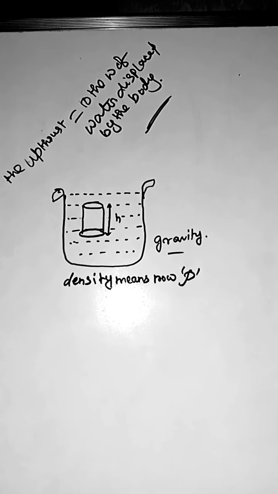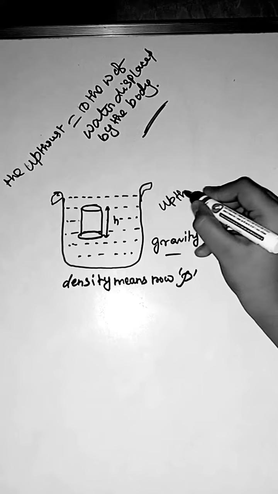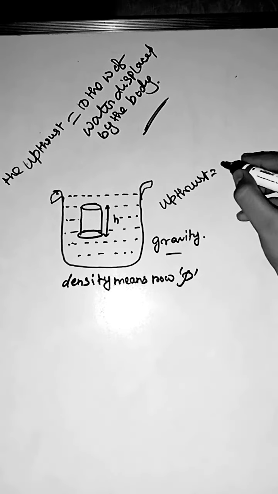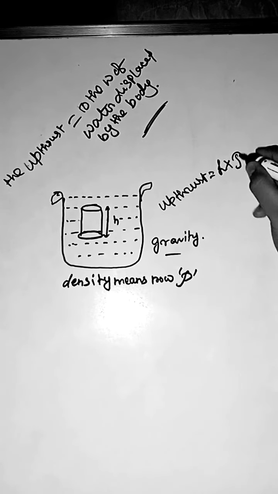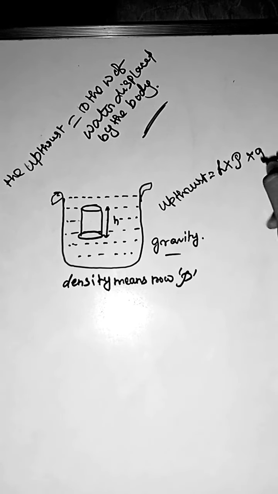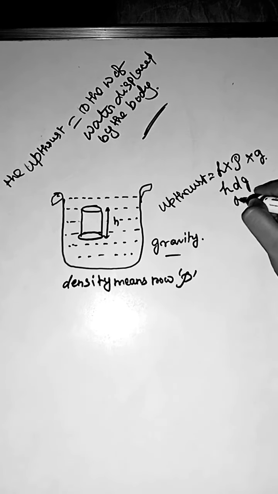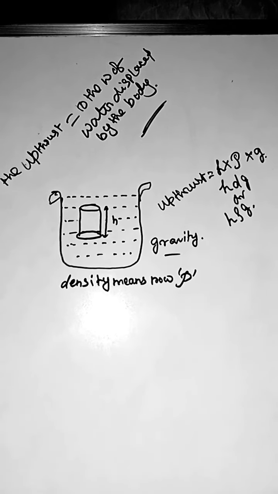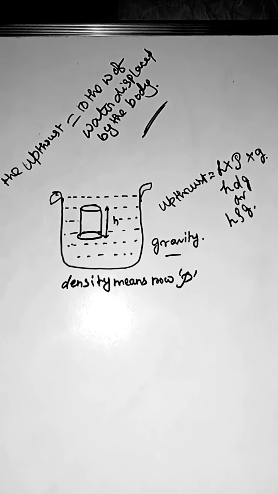So we know that upthrust is equal to h rho g, or h d g, or h rho g. Okay, may I clear to you?